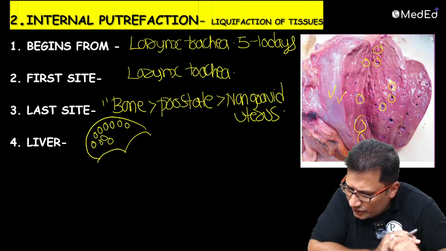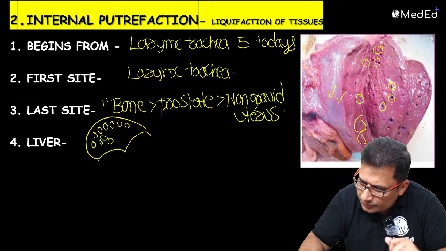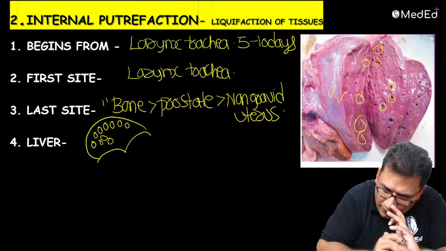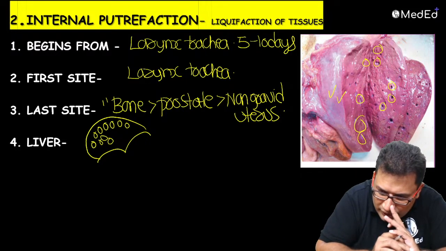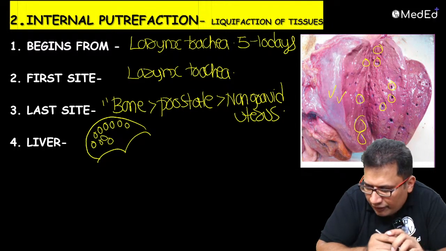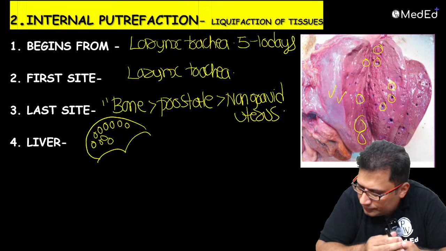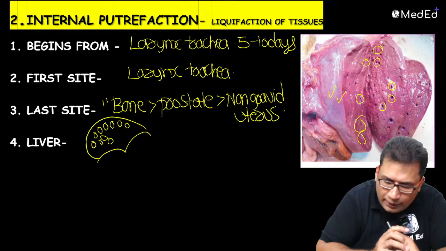Yes, anyone? Yogesh Chapda, Muhammad Yahya and others. What is this finding in the liver showing some fat globules in internal putrefaction? Yes, anybody?